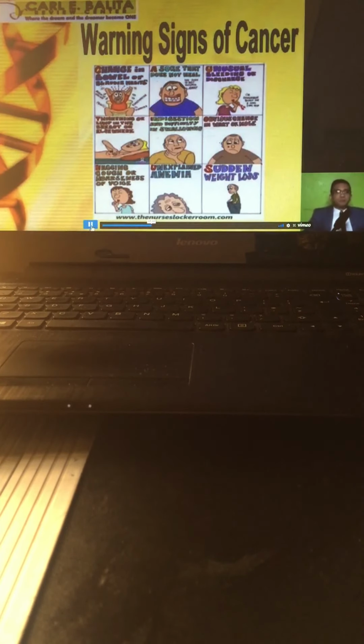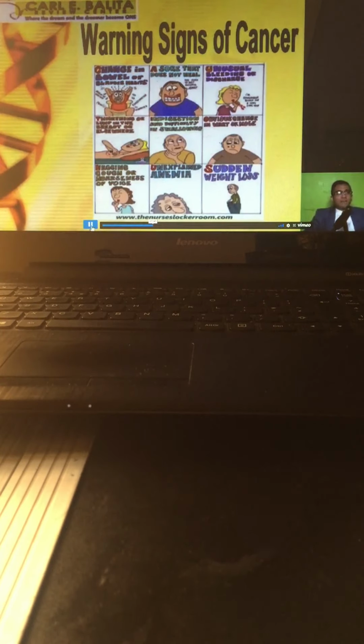Alright, next one. Letter U. Letter U stands for unusual bleeding or discharges. Okay, say for example, unusual bleeding or discharges that could be found onto the nipples of the breast. No, it could be a warning sign for breast cancer. Dapat walang blood, walang any discharges. What else? Frequent hematuria. That could be what? An indication of, okay, or a warning sign of the development of bladder cancer.